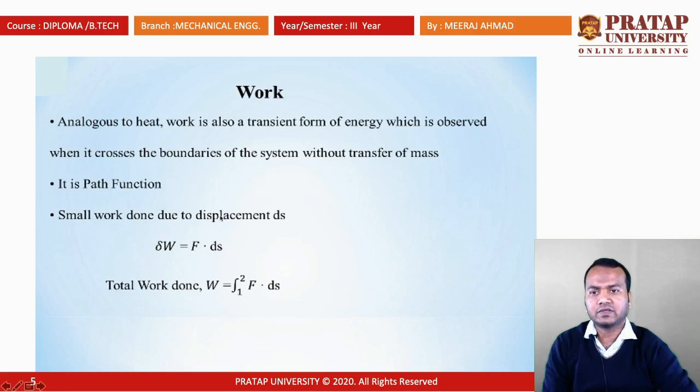Work is also analogous to heat. Work is also a transient form of energy, observed when it crosses the boundary of the system without transfer of mass. It is also a path function which depends on the past history, and the small work done is dW equal to F dS, where dS is a small displacement in the direction of the force. So, the work done is F dS, and you can integrate from the initial point 1 to the final point 2. Total work done is W equal to ∫F dS.